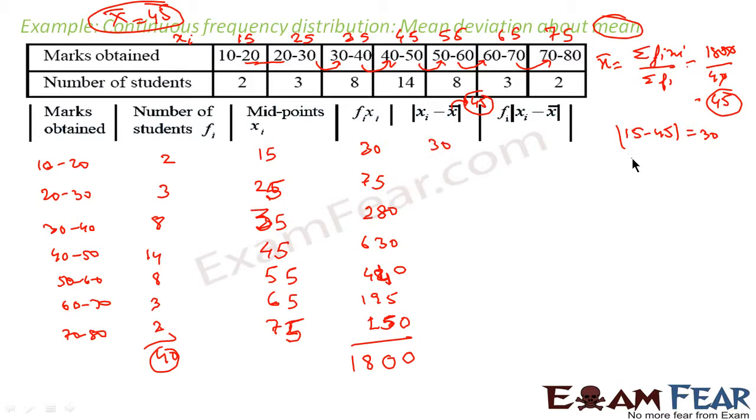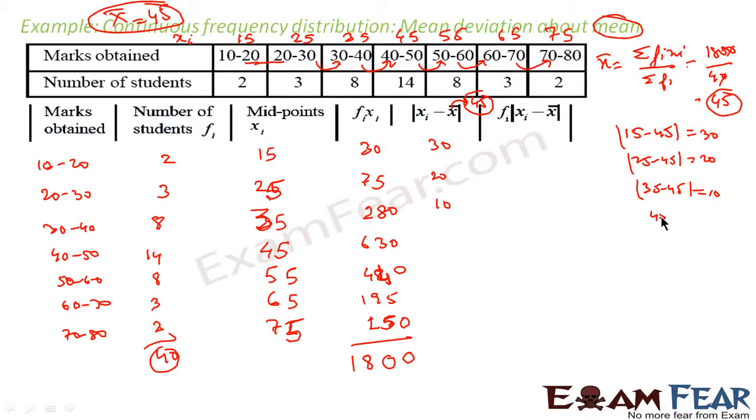Similarly, |25 minus 45| will come out to be 20. This becomes 20, so write this value. Similarly, distance between 35 and 45 will be |35 minus 45|, that came out to be 10.